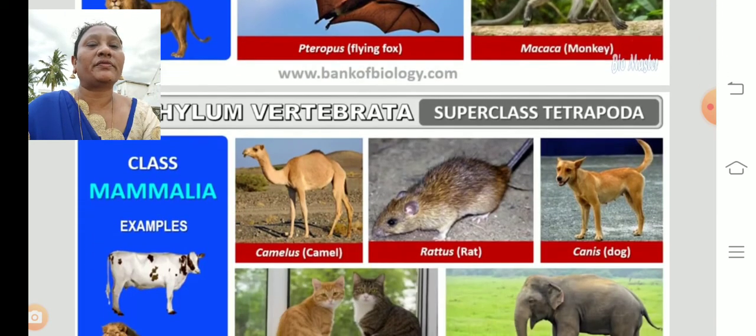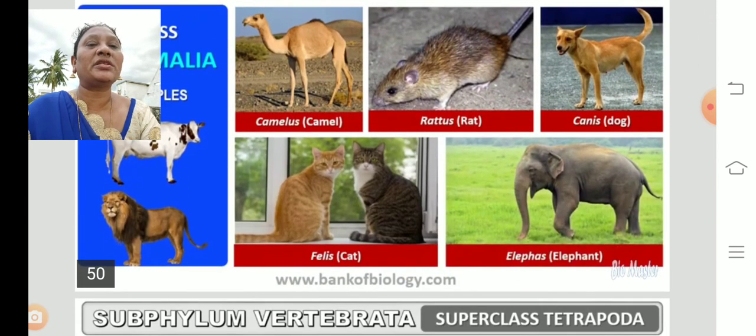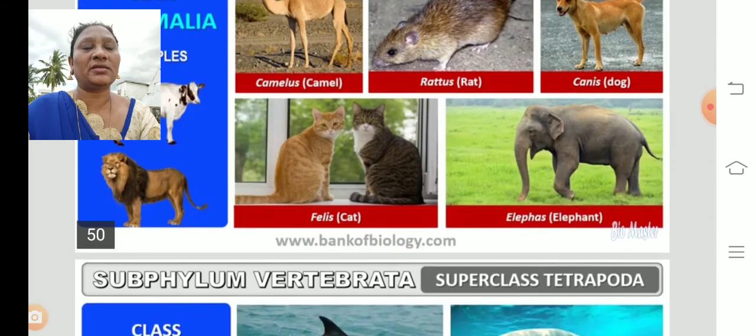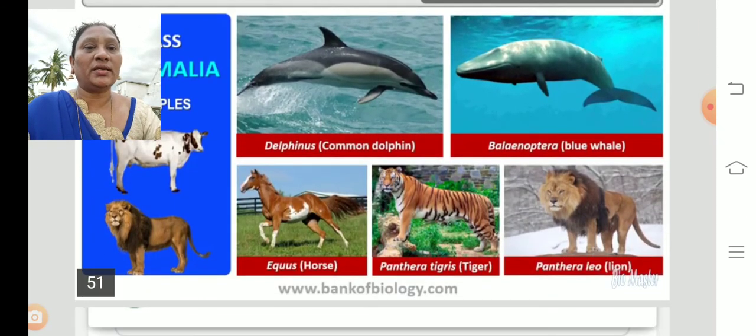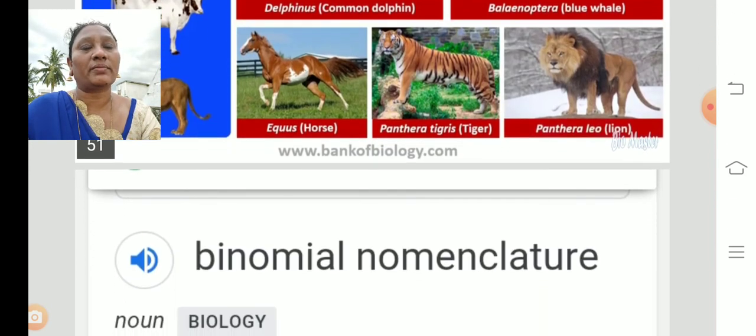These are examples of mammals. Here are some more examples: camel, rat, dog, cat and elephant. Some more are there: dolphin, blue whale, horse, tiger and lion. These are also examples of mammals.